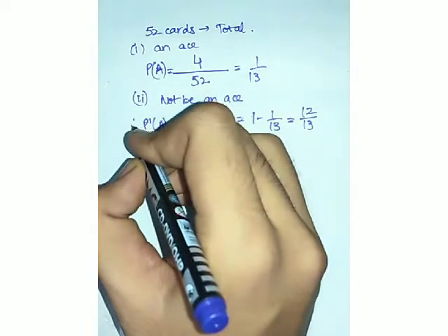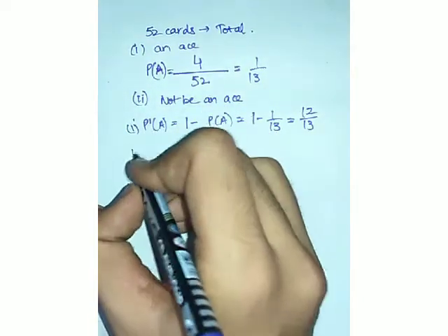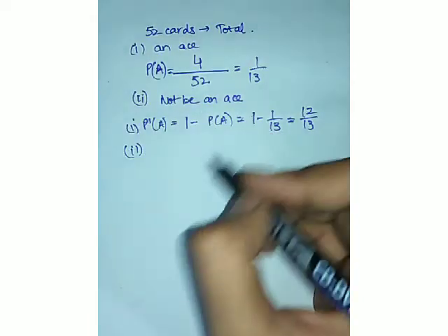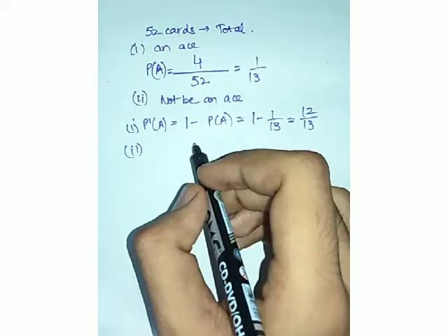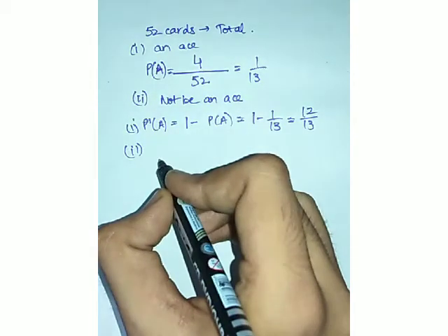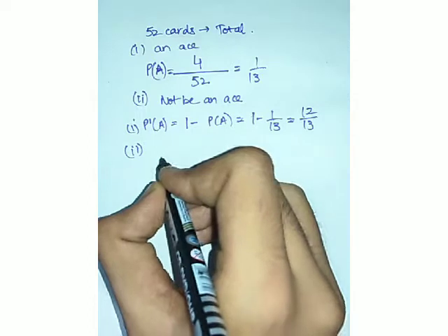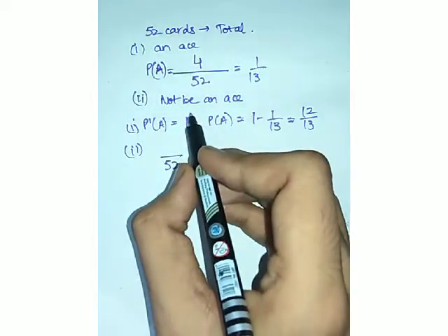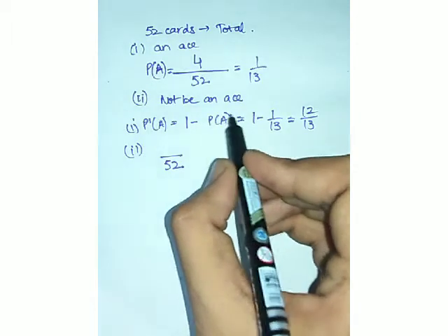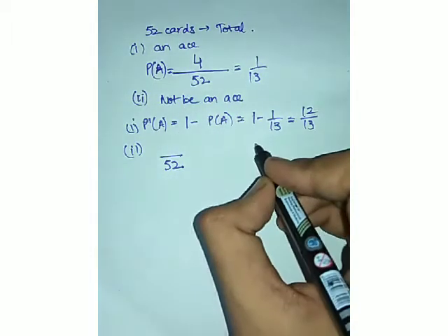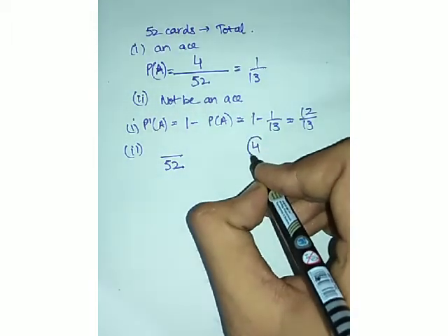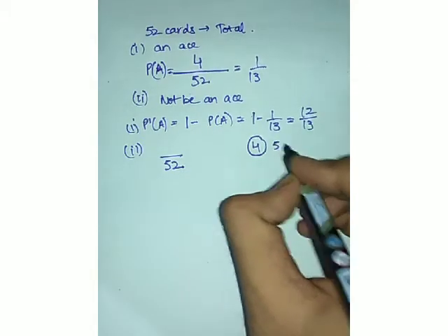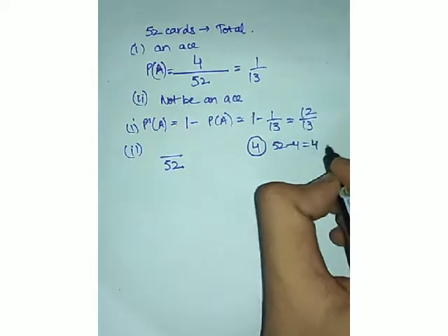First method is this, using the probability formula. Second method is, of course, favorable outcomes over total outcomes. So now we know that total outcomes are 52 anyhow, but favorable outcomes, it is to not be an ace. How many aces are there? There are 4. So apart from aces, how many cards will be there? Of course, 52 minus 4, that is 48.